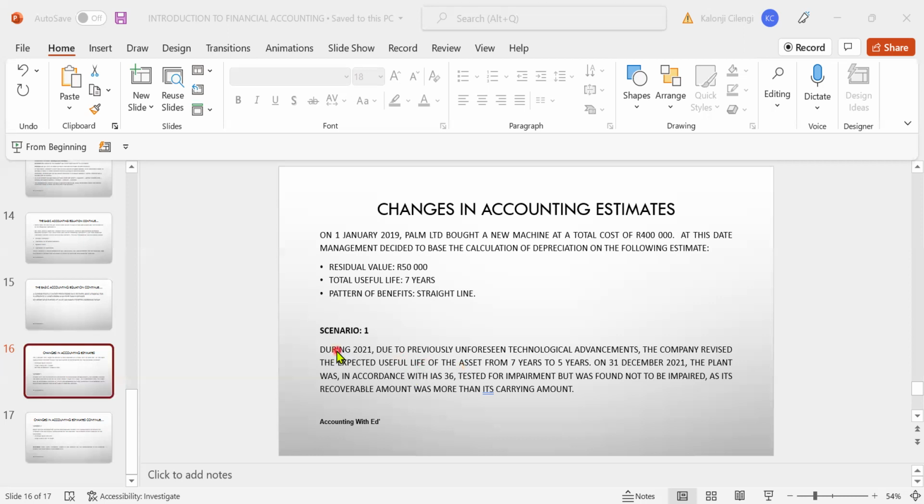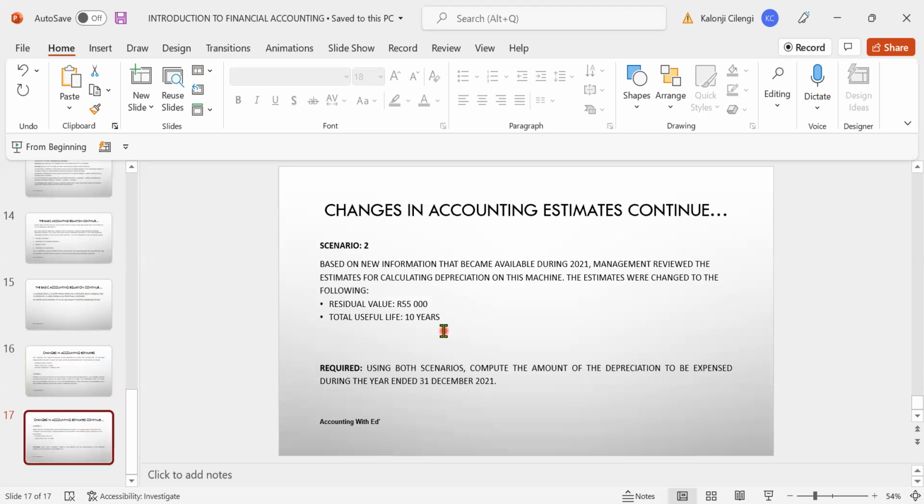In this case, they did not give us much detail. They just say that during 2021, the company revised the useful life of the asset from 7 years to 5 years. Okay, and they did not have any impairment of this asset. So this is the first scenario. In the first scenario, the initial useful life of the asset moved from 7 years to 5 years. What does scenario 2 say?